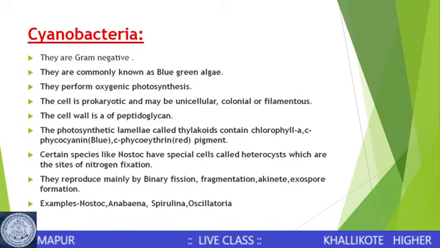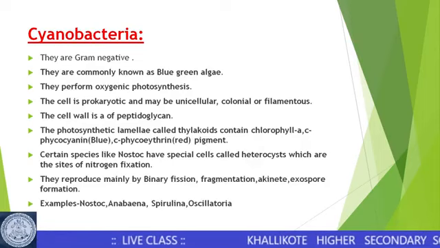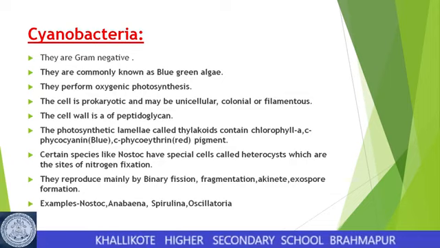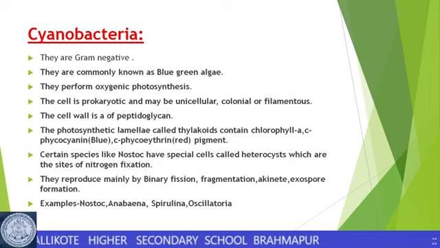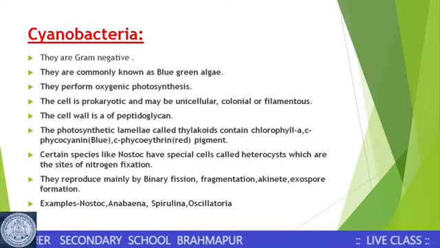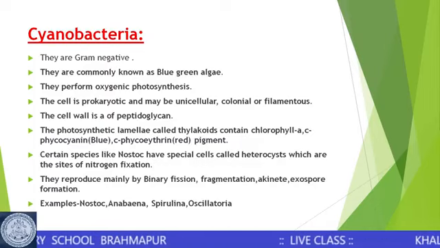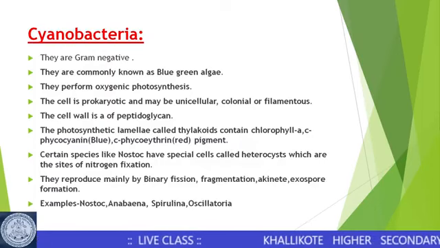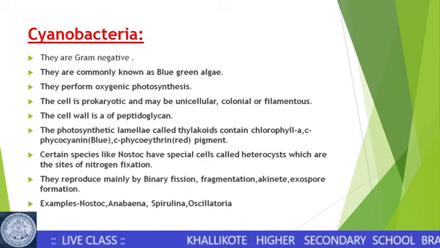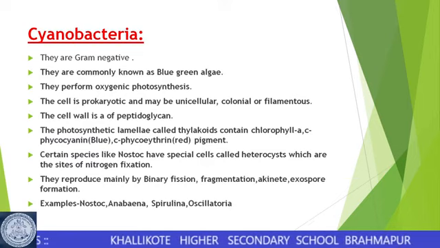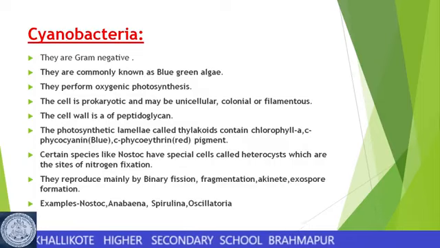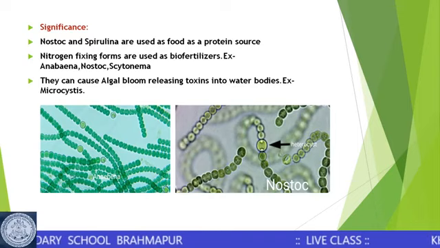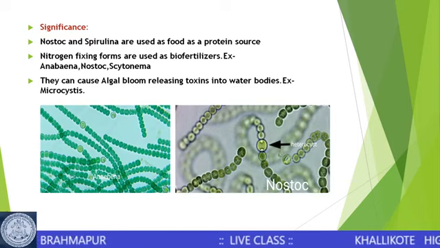Like any prokaryote, they also reproduce by binary fission. Their filaments can fragment or break into pieces, which is called fragmentation. They can produce thick-walled spore-like structures called akinetes. Exospore or endospore formation can also occur in the cyanobacteria. What are the examples of such cyanobacteria? We have Nostoc, Anabaena, Spirulina, Oscillatoria, Tolypothrix, etc. These are the different cyanobacterial forms.